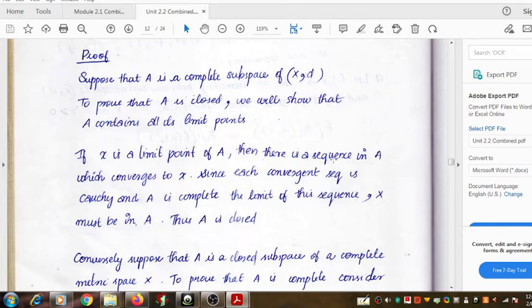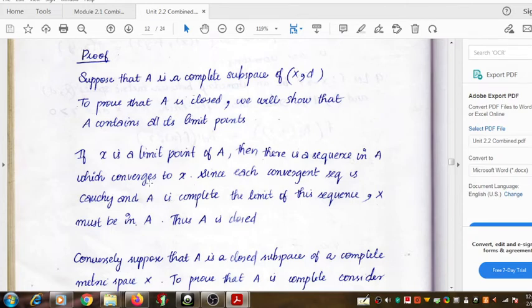So the sequence x_n converges to X, and it is present in the complete metric space X. Throughout the proof, X stands as a complete metric space.